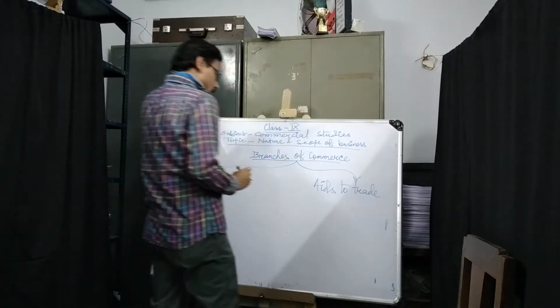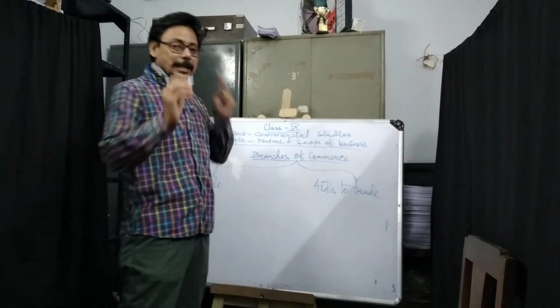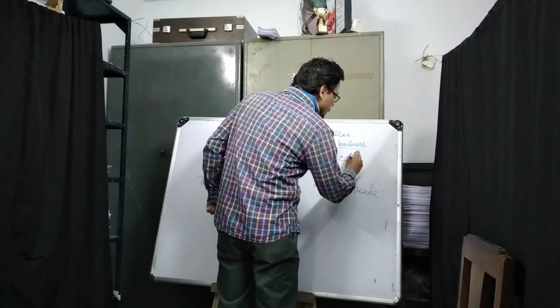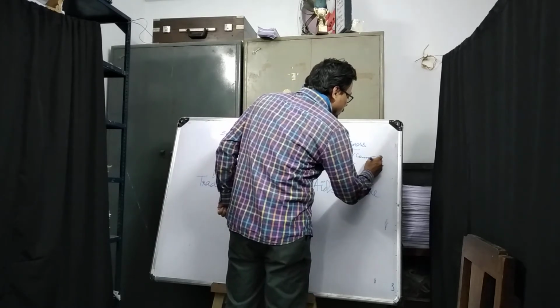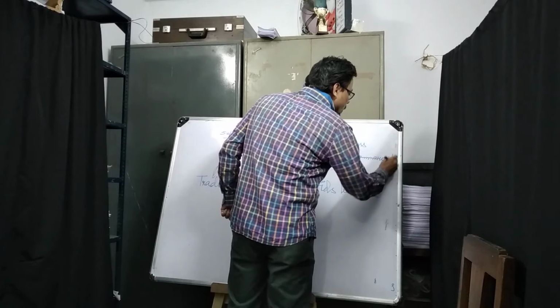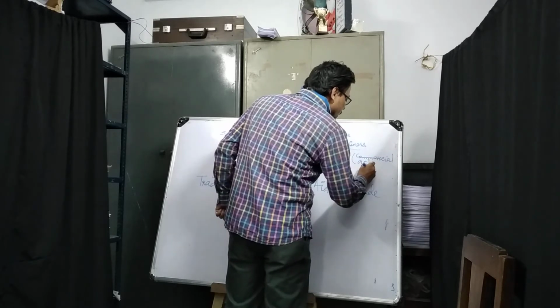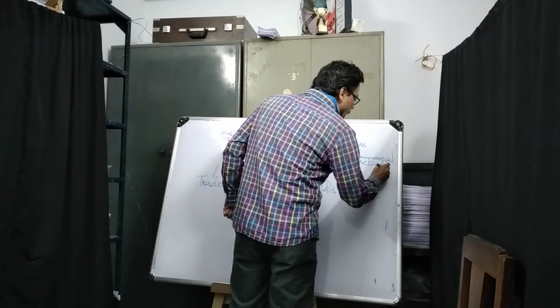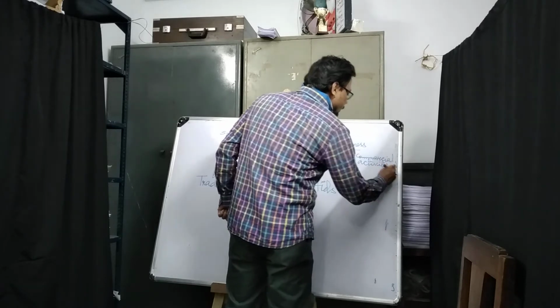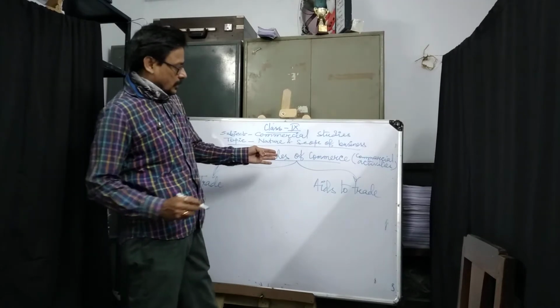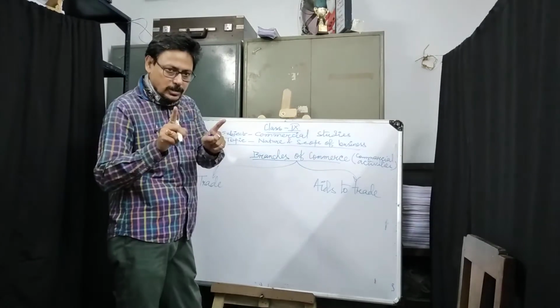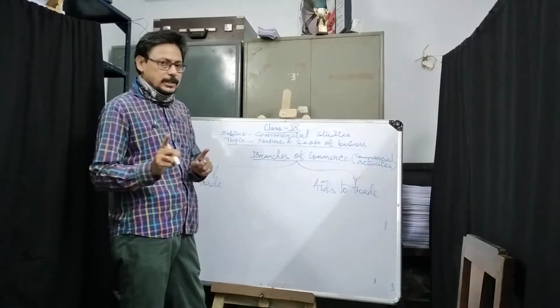Clear? That is the commercial activities. Last day what we did was commercial activities. Clear? Business activities have 2 parts, industrial activities and commercial activities.